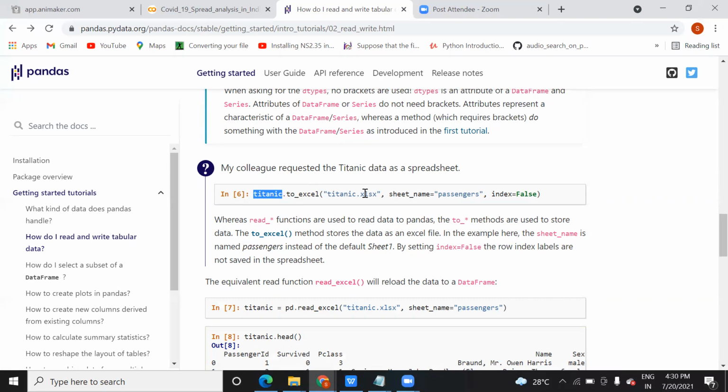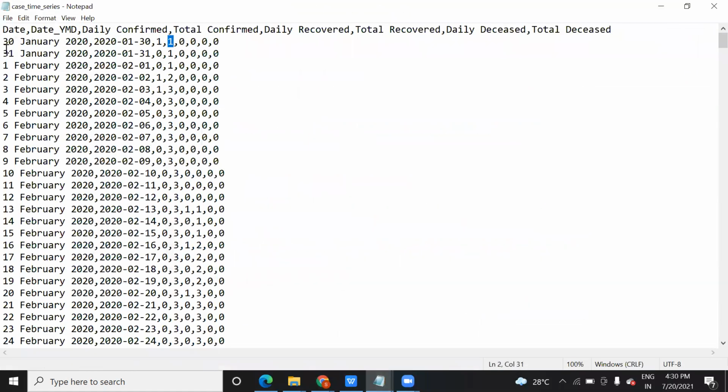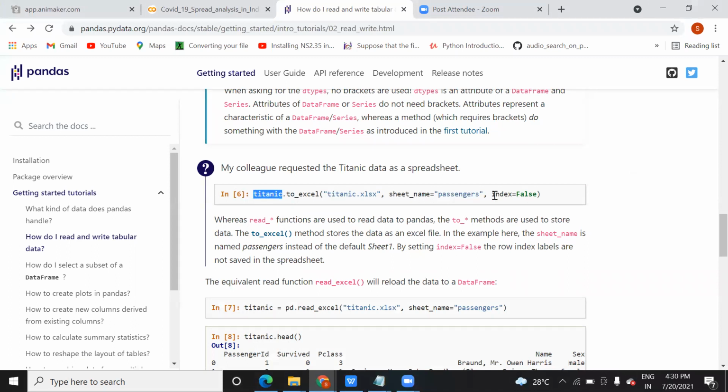Titanic dot xls, and index. You don't want indexing of the file. Indexing means, suppose these rows are there, index means 0, 1. 0 tells this is row 0. One additional column will be added that tells the index of each and every row. So you made it false, you don't want it, so you have kept index equal to false. And the sheet name is passenger, meaning passenger is the name of the sheet. So you can do it like that.